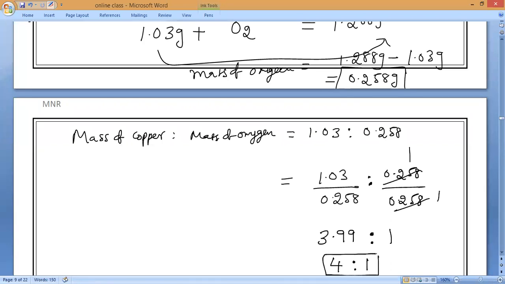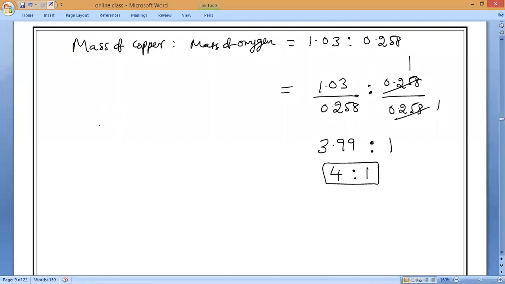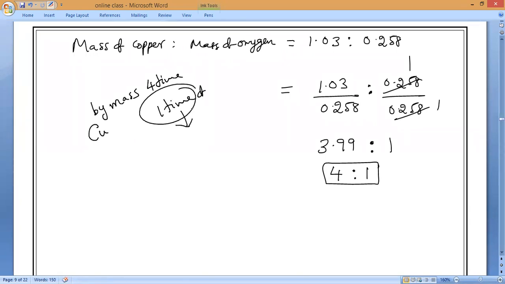So what is the ratio? Everybody? Law of constant proportion. What is the ratio? All of you. 4:1 means by mass, copper how much mass? 4 times. Understanding? By mass 4 times of copper and 1 time of what? Oxygen. 4 times copper and 1 time oxygen.